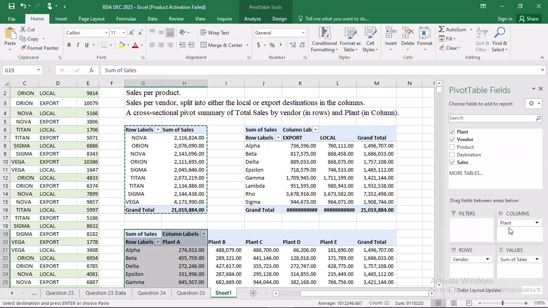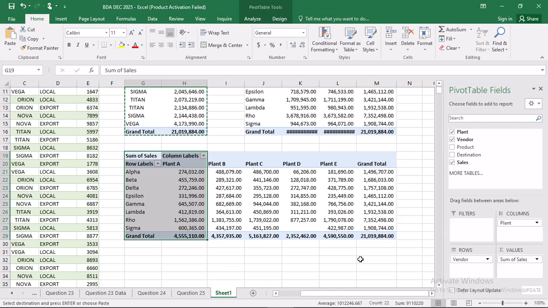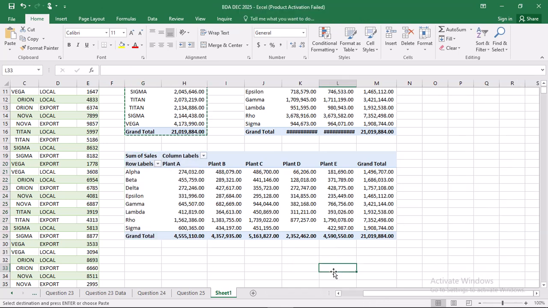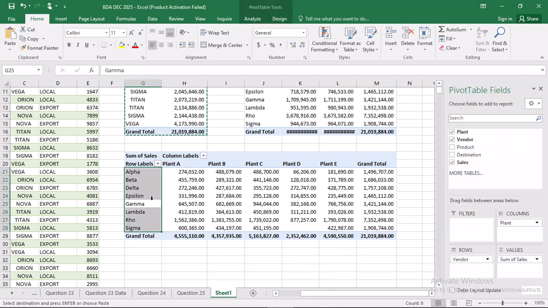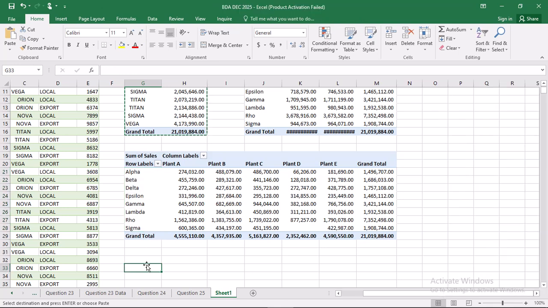On columns I have plant, then here I have cells. Cross-sectional is like a comparison, so that we can compare the vendor, so alpha, and the various plants, maybe lambda and the various plants. So vendor compared to the plant, okay, like that. So that was the end of part B.